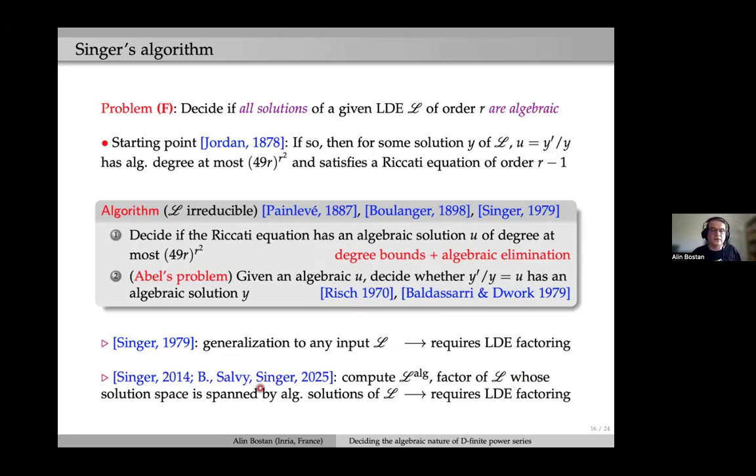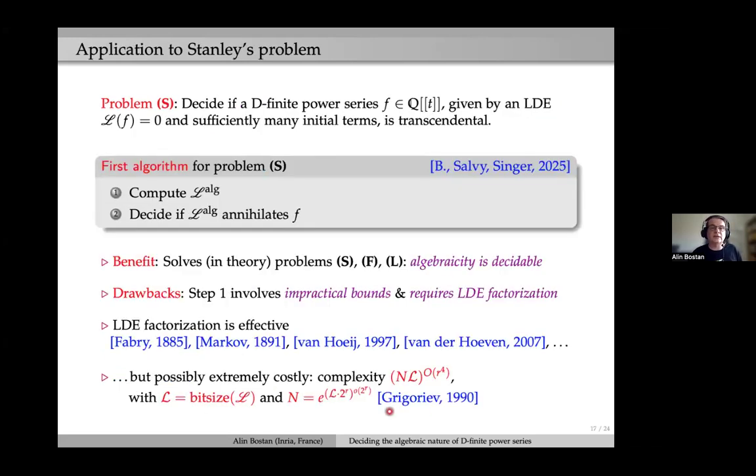There is another generalization which amounts to computing L-alg, the right factor of L whose solution space is spanned by all algebraic solutions of L. Once you know L-alg, then you basically know everything about algebraic solutions of your input. This again requires factoring differential operators.